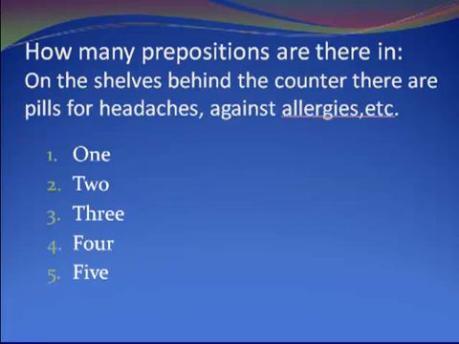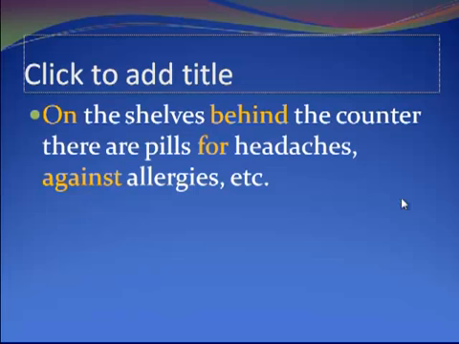Okay, have a look at this sentence. How many prepositions are there in the sentence? On the shelves behind the counter there are pills for headaches, against allergies, etc. Okay, have you decided? There were 4, so I hope you got that. Let's have a look at them. Yeah, right on the shelves, you can say. So right goes in front of on. That shows you that that's one. Right behind the counter. So again, behind is a preposition.